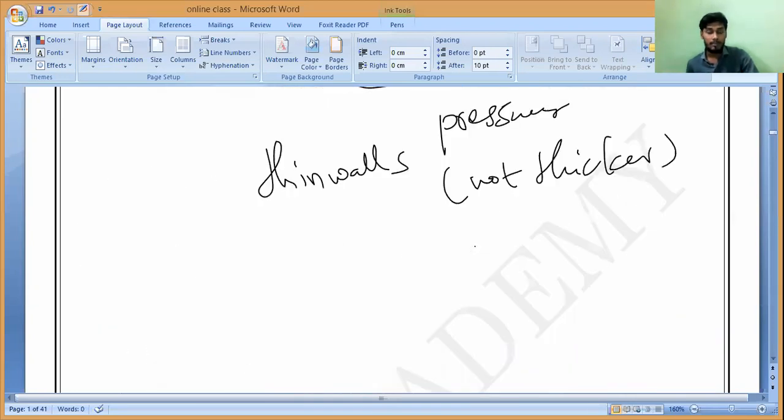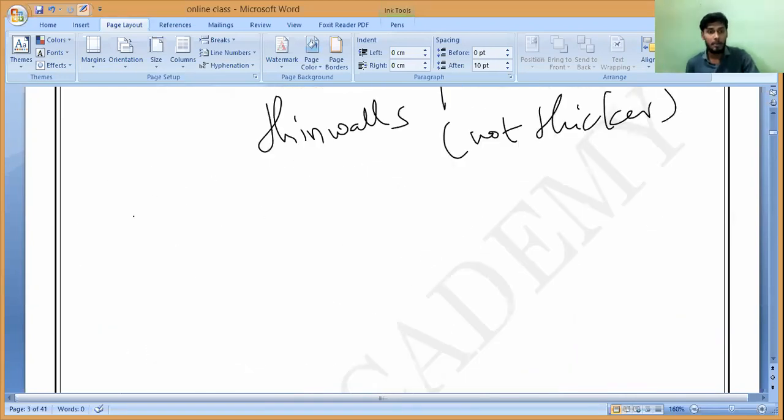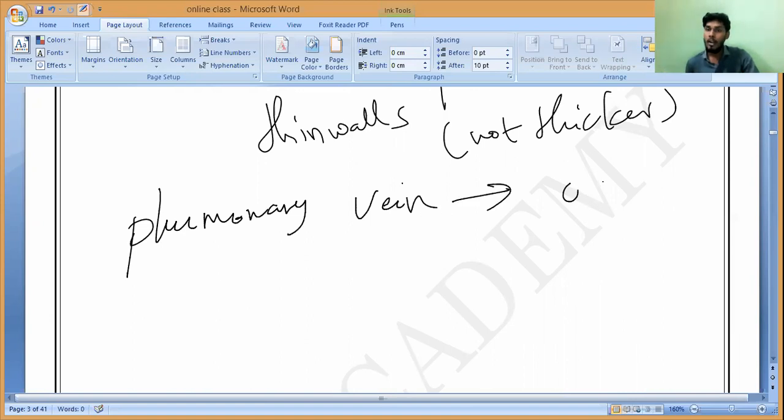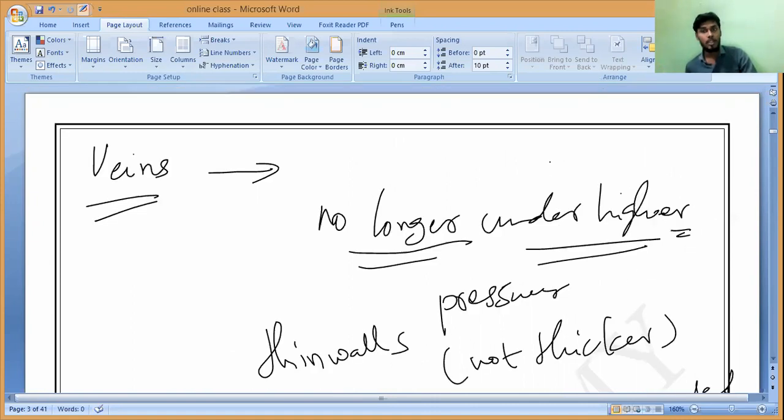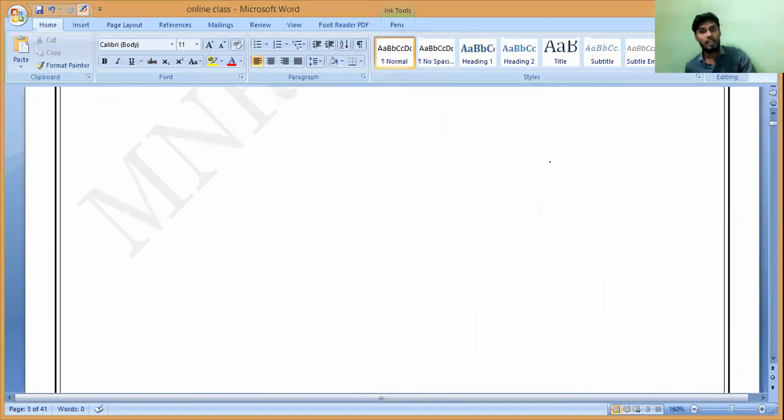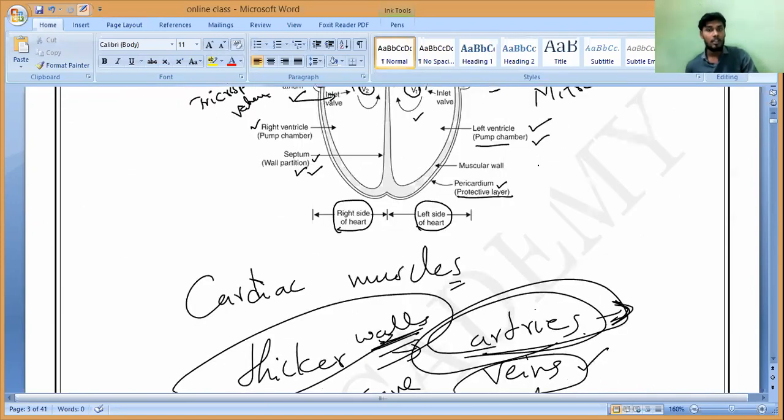So the only vein which will bring oxygenated blood is called what? Pulmonary vein, which will bring oxygenated blood from the lungs to the heart. Do you understand it? That is why in the picture you can observe oxygenated blood carried from which side, left or right? Left. Left ventricle or right ventricle? Left ventricle. You understand?